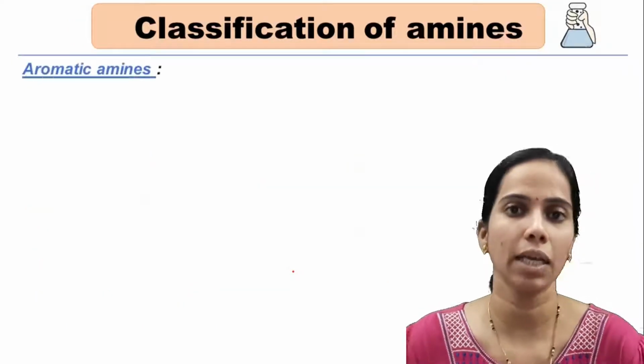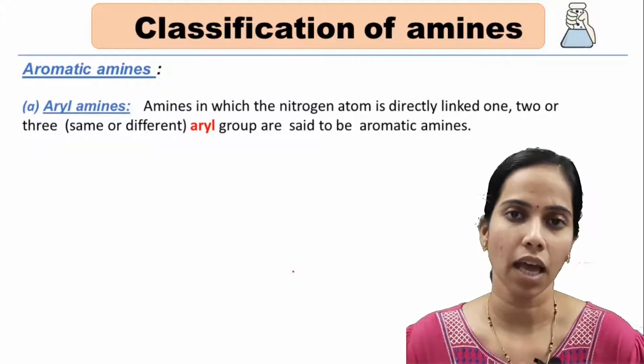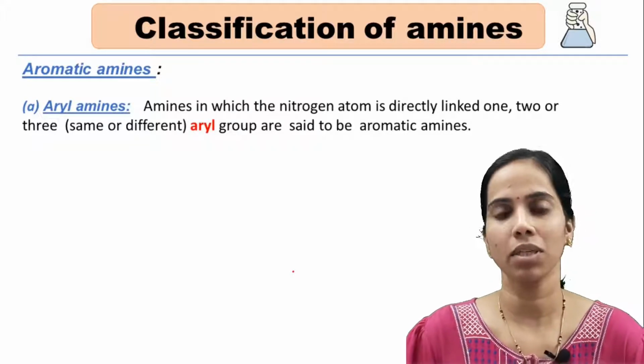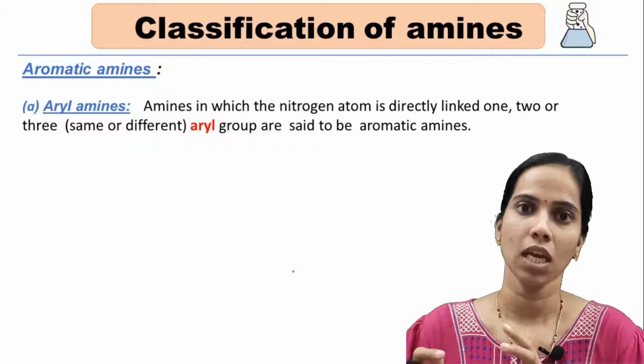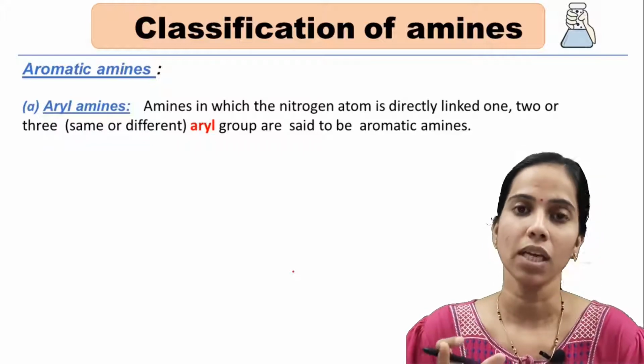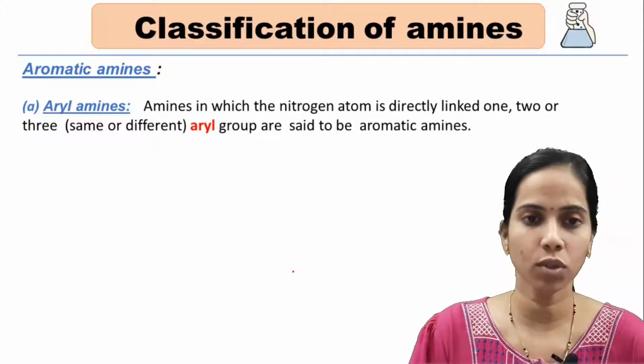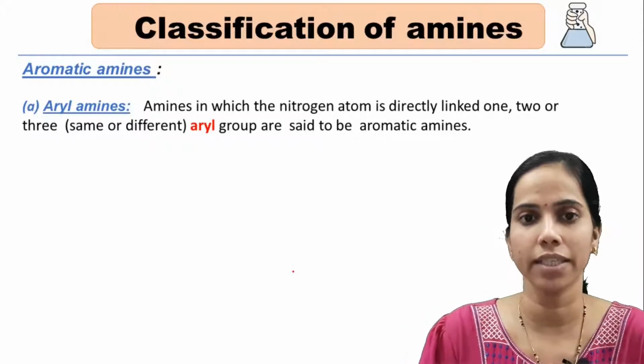Under aromatic amines, there are further subcategories, that is aryl amines. Aryl amine means, as the name suggests, hydrogens are replaced by aryl groups, and obviously it will be connected to the nitrogen atom, isn't it? So let's move on to an example, and we'll understand it in a better way.